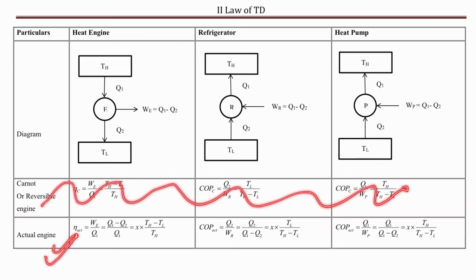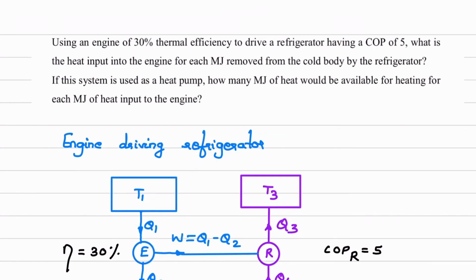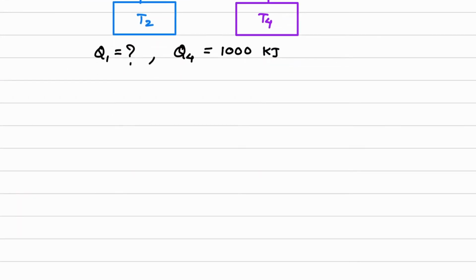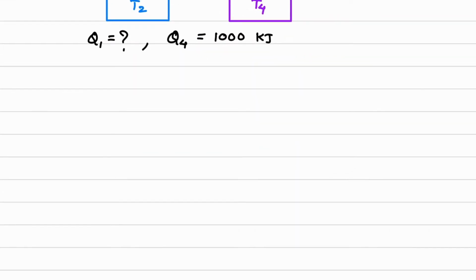So when writing efficiency for the engine, you cannot directly write T high minus T low upon T high, because there will be some factor, since this is an actual engine. It could be any engine, but here it is not mentioned in the question. So I'll write down the efficiency of the engine that is given: 30%.